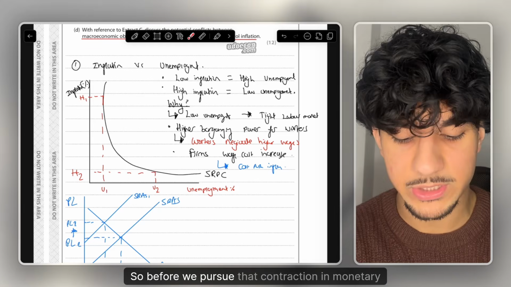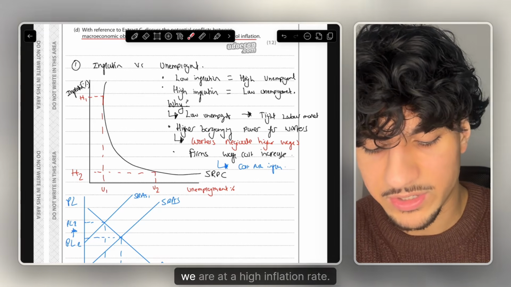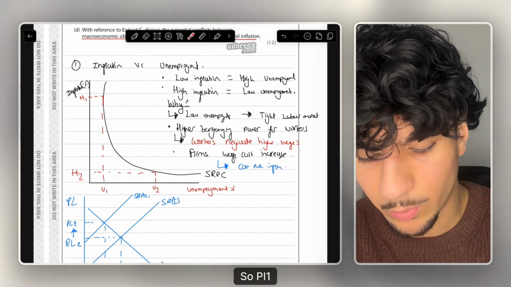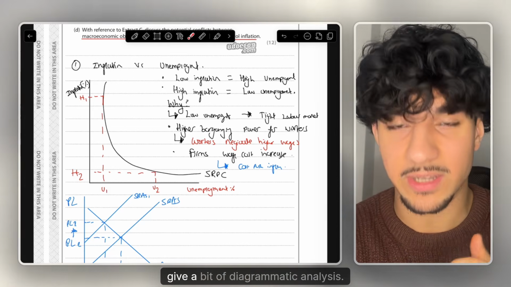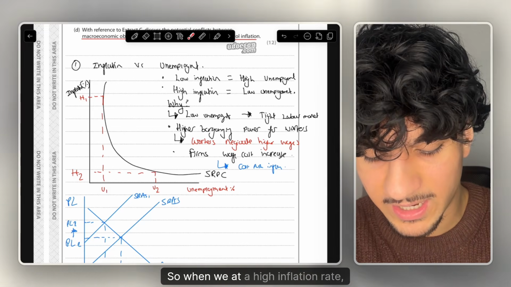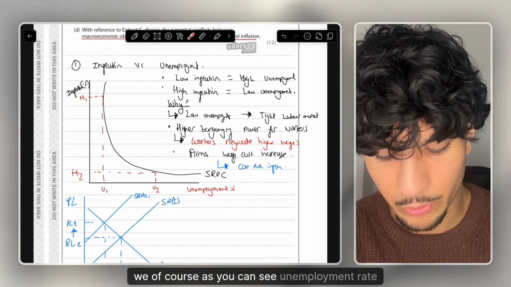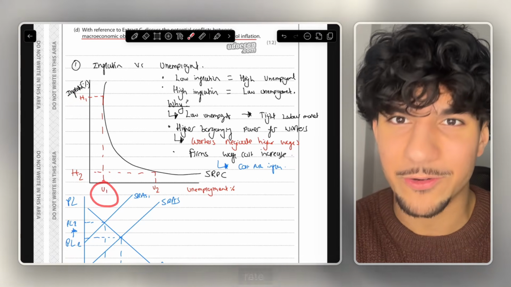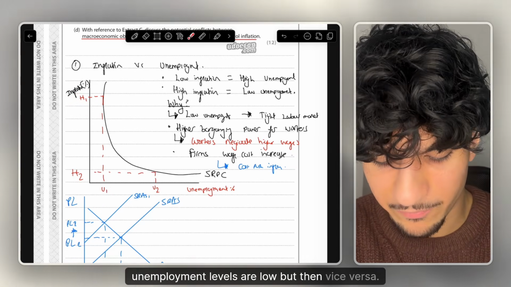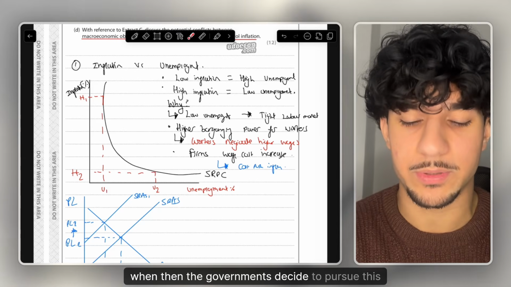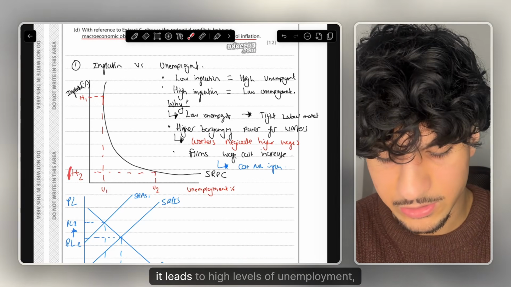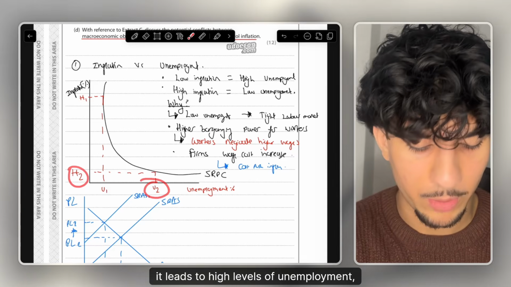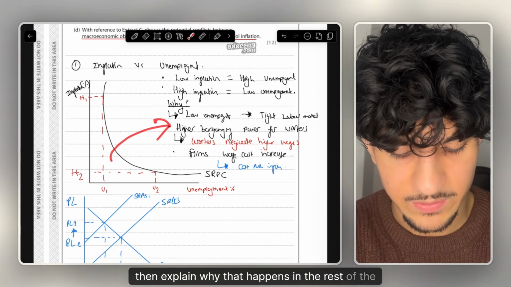So before we pursue that contractionary monetary policy, we're at a high inflation rate, so pi 1. I'm going to firstly give a bit of diagrammatic analysis. When we're at a high inflation rate, as you can see, unemployment levels are low, but vice versa, when the government decides to pursue this contractionary monetary policy and the inflation rate eventually goes down, it leads to high levels of unemployment. Then I explain why that happens in the rest of the chain of analysis.